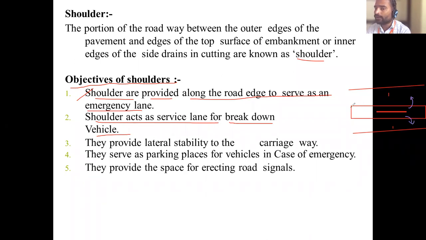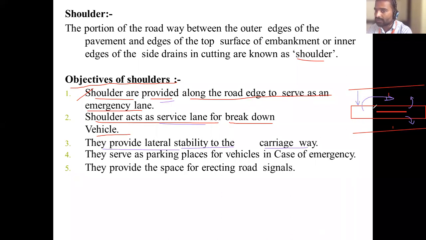If you want to overtake, you have to go on the shoulder. It will act as an emergency lane. It will act as a service lane. Next, they provide lateral stability to the carriageway. Yes, this will give the lateral stability.